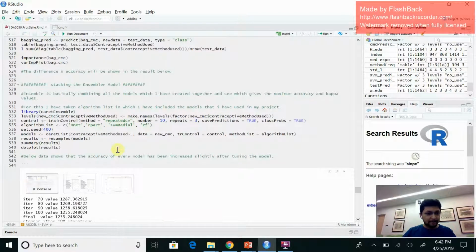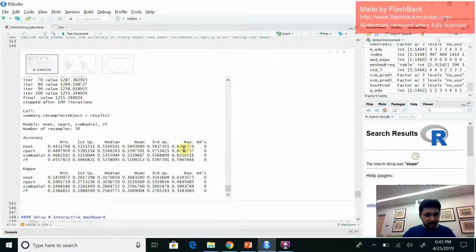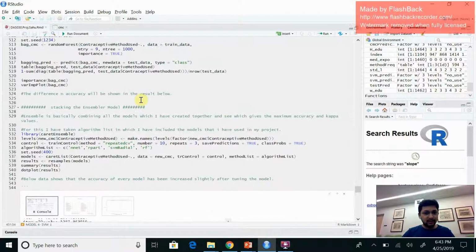So you can see here the accuracy. After using bagging, the neural network accuracy has been increased to 63%. For SVM it increased to 62%, and for decision trees it increased to 67%, and for random forest it can go max to 51%. So here we have tuned the model and increased the accuracy.